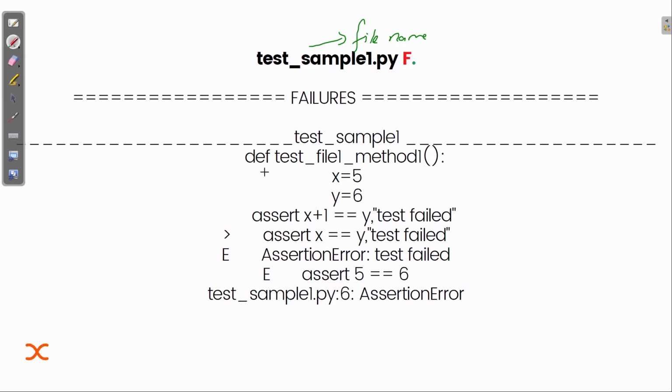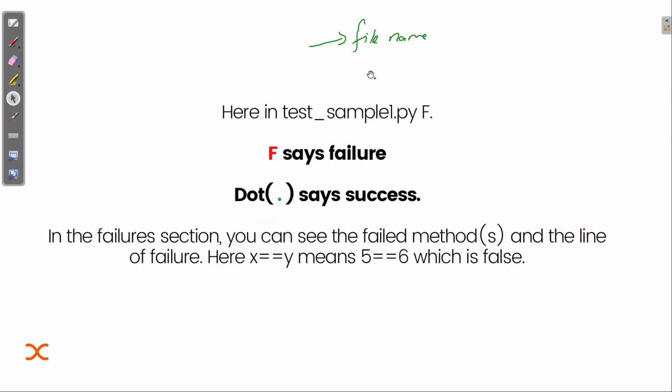Here you can see what is happening. It is showing you in which places the error is. Also, this f and dot, what does that mean? Here in test sample 1.py, f dot. F says failure, and dot says success. So if your code runs successfully with no error, you will see only the green dot, else you will see this red F also.